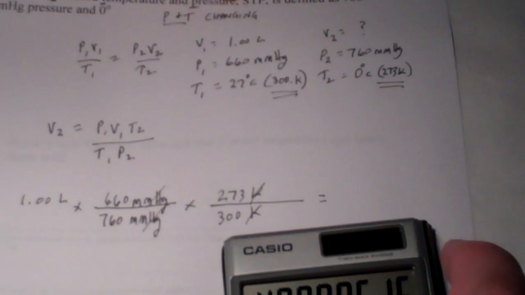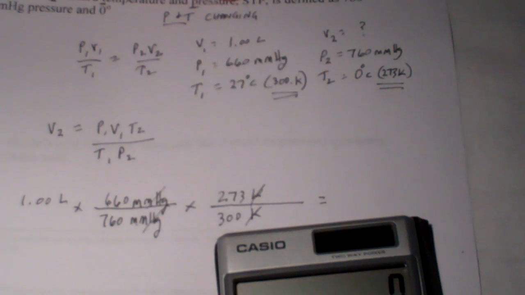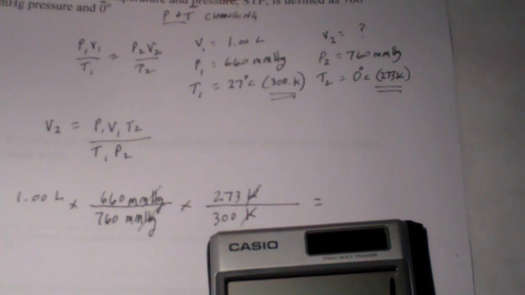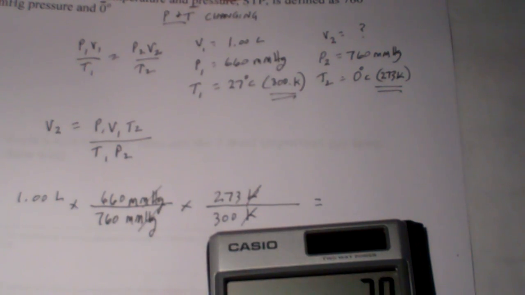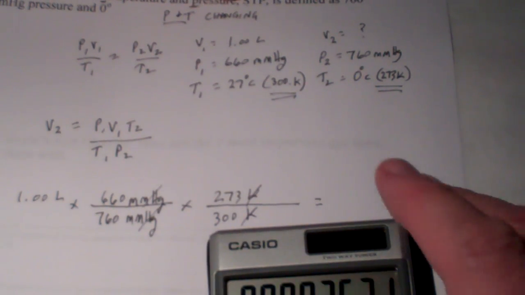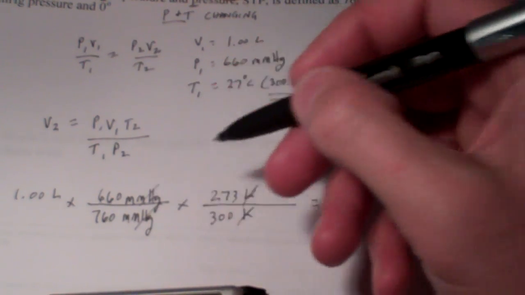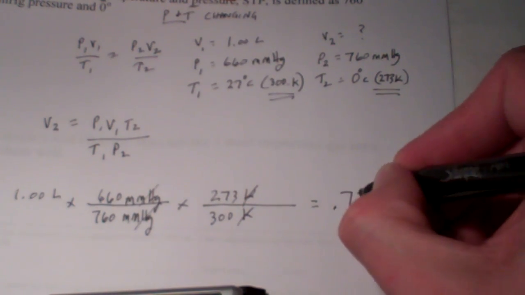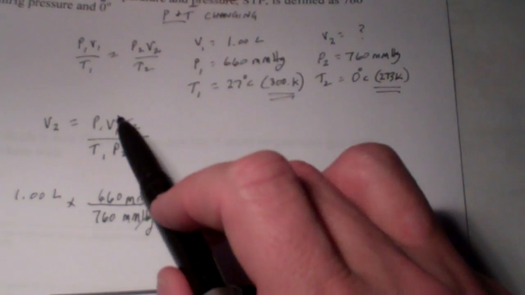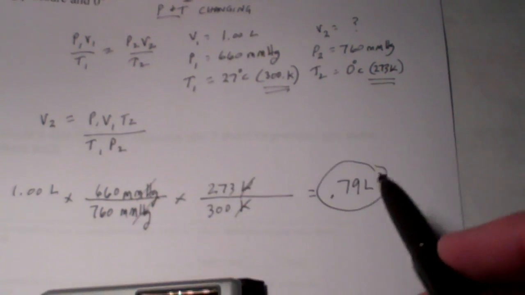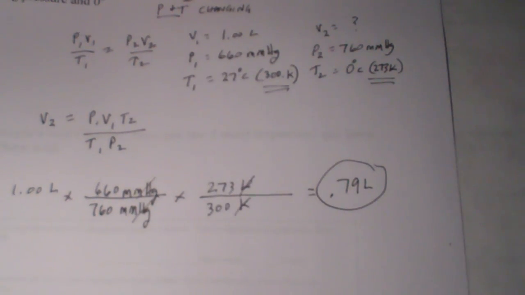Alright, so let's see what we end up with here. We have 1 times 660 divided by 760 times 273 divided by 300. And looks like I'm allowed 2 significant figures here. I get 0.79 liters. Now check that. If you want to do it algebraically, you certainly can, and you should get the same answer.